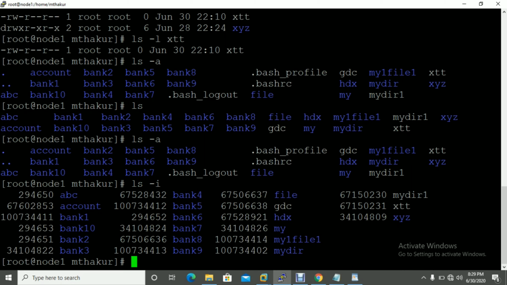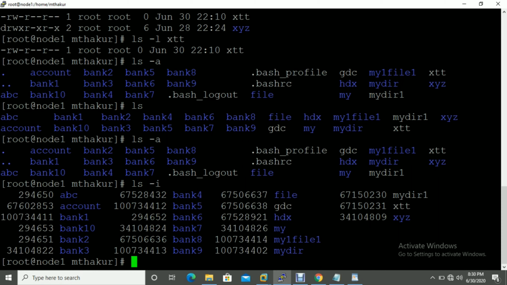Here is a small brief about the inode value, and I will upload another video about the inode. When you create a file on a computer, you give it a specified name so that you can easily identify it. This is my file, and this file is related to this information.